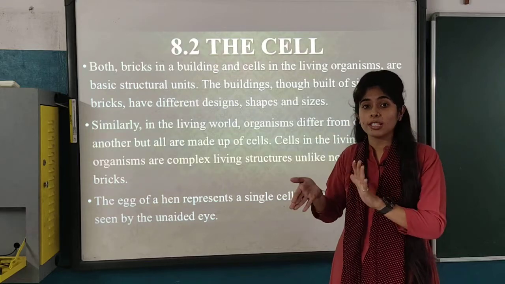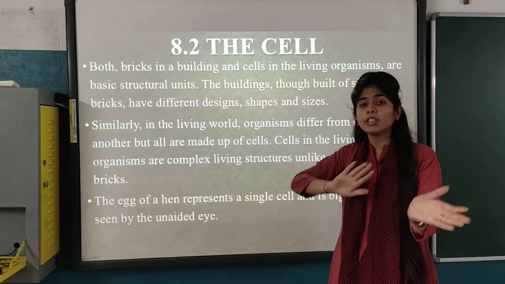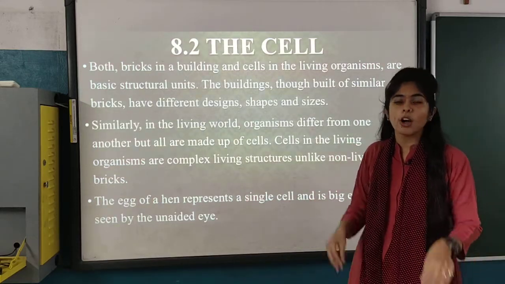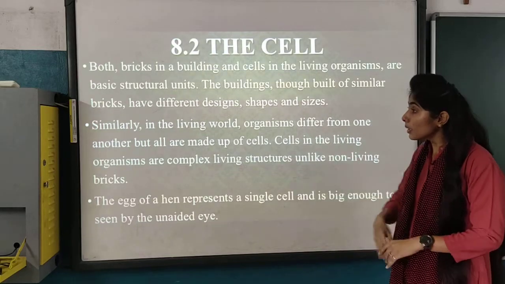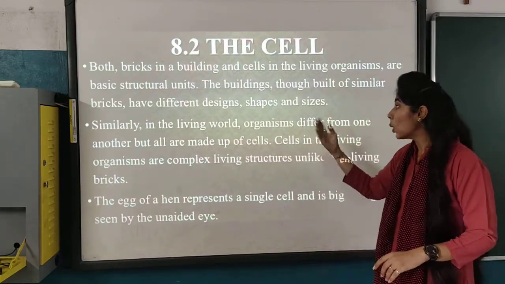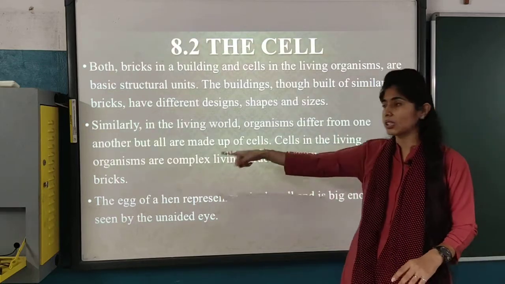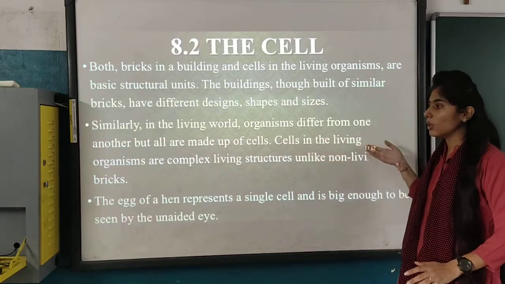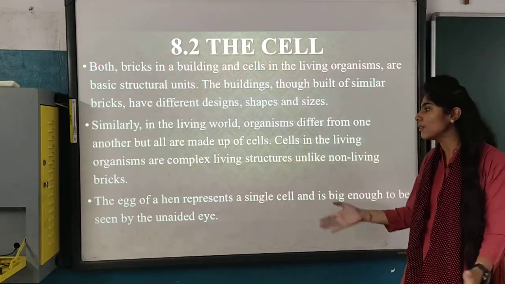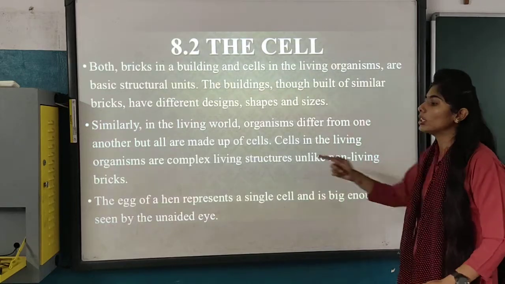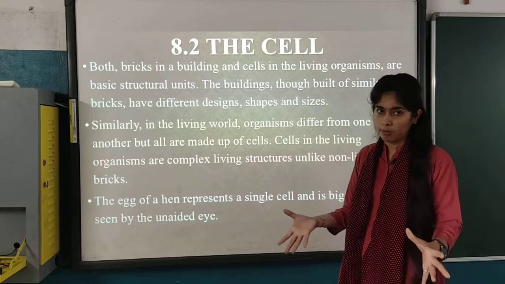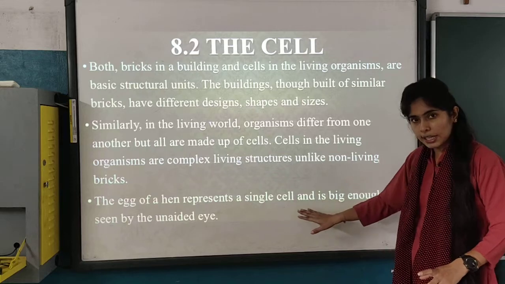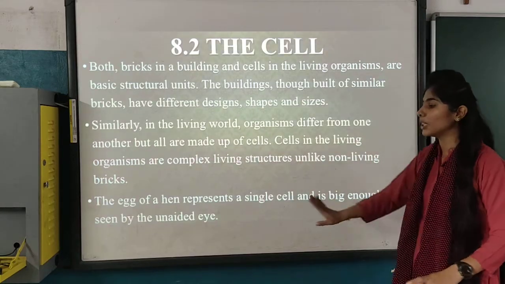So the shape and size of that cell, everything, is different as compared to the hand cells or the leg cells or any other part's cells. Similarly, in the living world, organisms differ from one another, but all are made up of cells. Cells in a living organism are complex living structures, unlike non-living bricks. They are very complex.